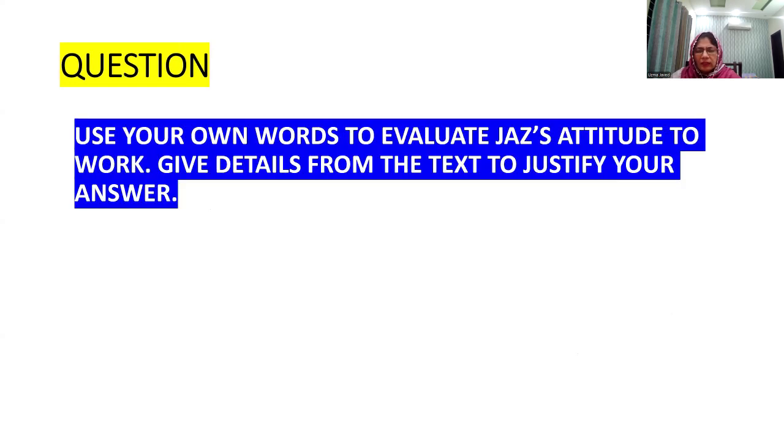Now, this was the question from this paragraph. Use your own words to evaluate Jaz's attitude to work. Sometimes you are asked about the writer's attitude, and sometimes you are asked about the attitude of that character. Give details from the text to justify your answer.